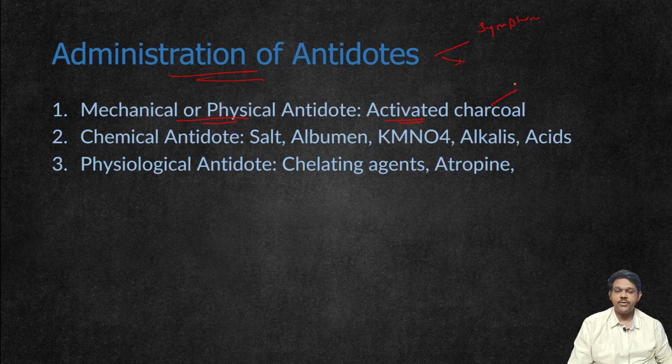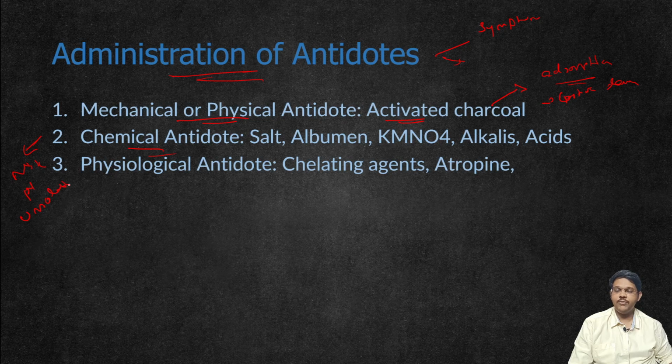Activated charcoal is a compound which acts by adsorption, and it is useful for many poisons. It is used along with gastric lavage, with normal saline, to remove any poison which is present in the stomach. Then chemical antidotes. These combine with the poison and form insoluble compounds.